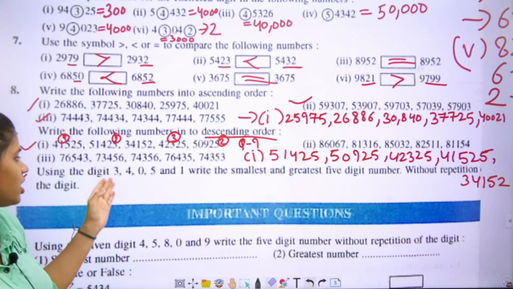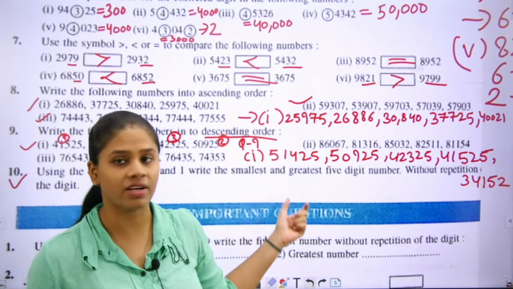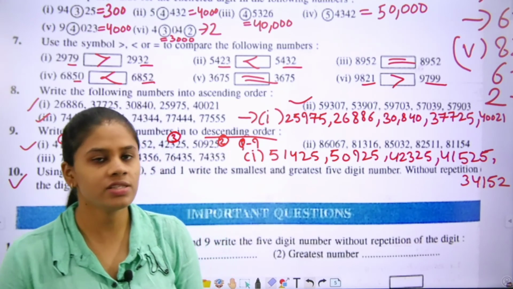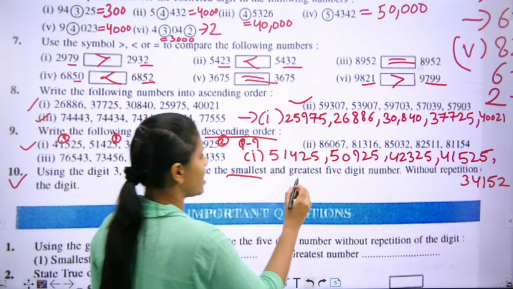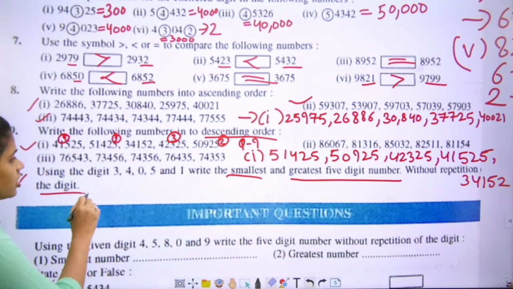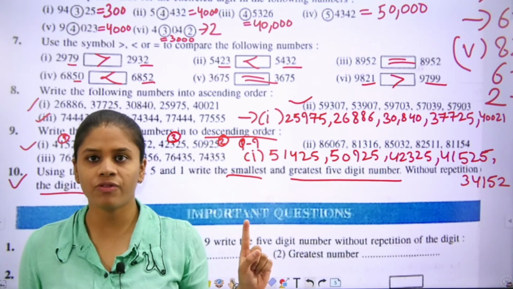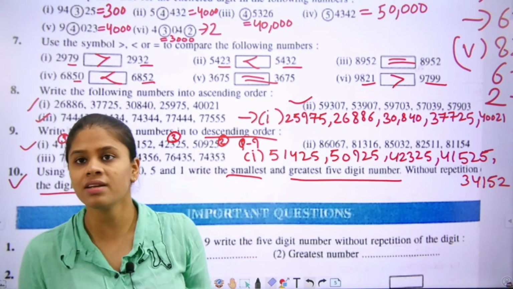Using the digits 3, 4, 0, 5 and 1, write the smallest and the greatest 5-digit number. Students, you have to write the smallest and the greatest 5-digit number without repeating any digit. आपको एक भी digit repeat नहीं करनी. एक bigger number बनाना है आपको, smallest and greatest.